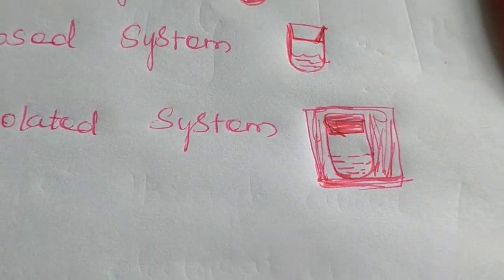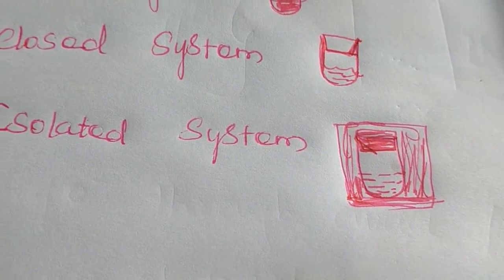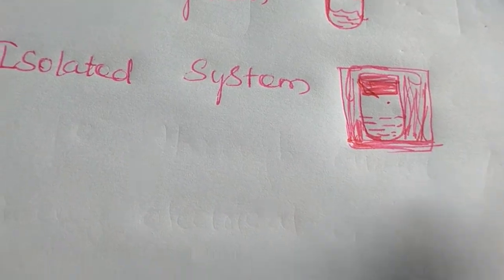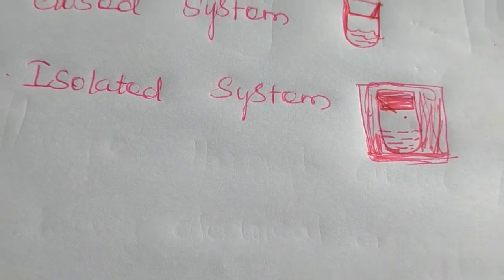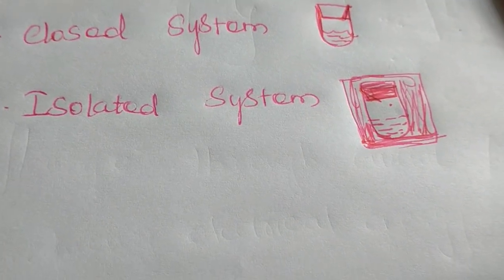That means it does not allow heat from the outer side to the inner and inner to outer. That means there is no transfer of heat or any energy. Okay, that is an isolated system.